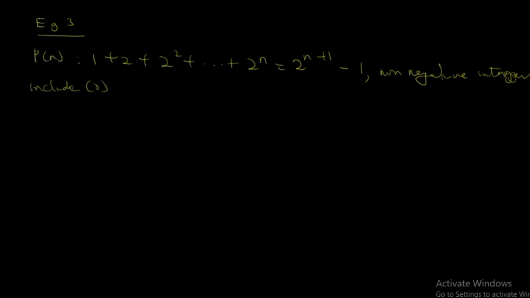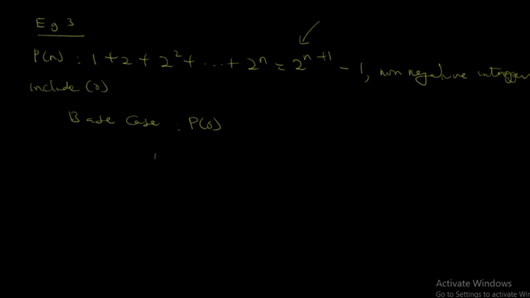In this case, since it's a non-negative integer and it includes 0, we can start our base case from 0. So for our base case we find P of 0, and P of 0 should give us 1. If it's equal to 1, then it is true. Sometimes they can give an interval, but what you must know is that when you put the interval value inside the given statement, you should get 1. That means you can continue with the inductive step. So let's prove it.